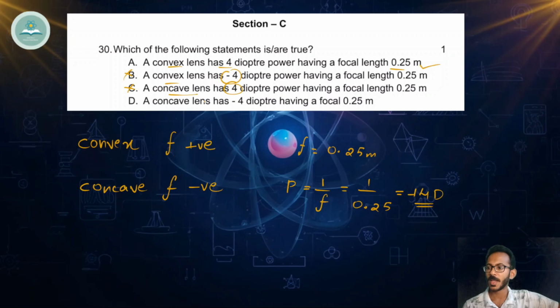Now, a concave lens has minus 4 diopter having a focal length of 0.25 meter. It's a concave lens, its power can be negative, that is correct. But focal length is given as 0.25 meter. Here focal length should be a negative value. But here it is positive. Again this statement is wrong. So the only correct answer is option A.